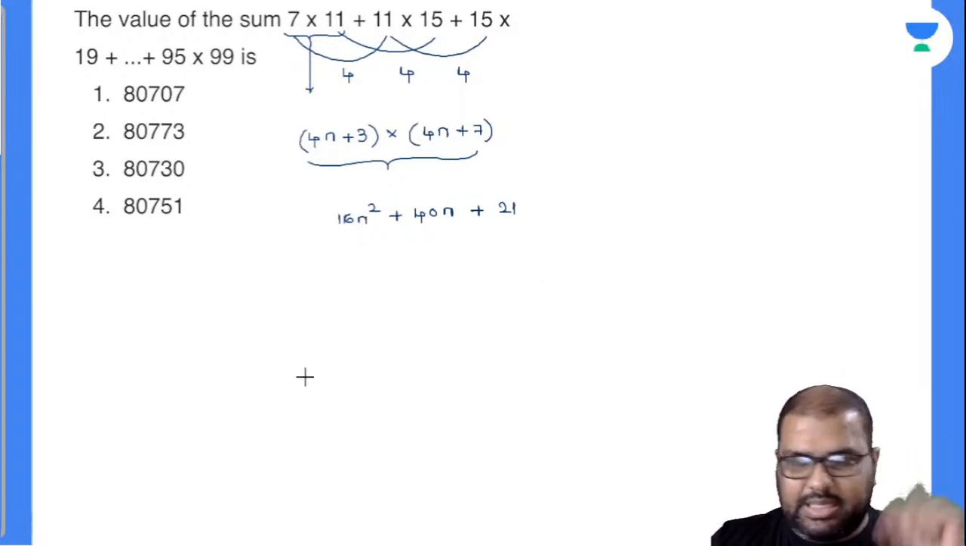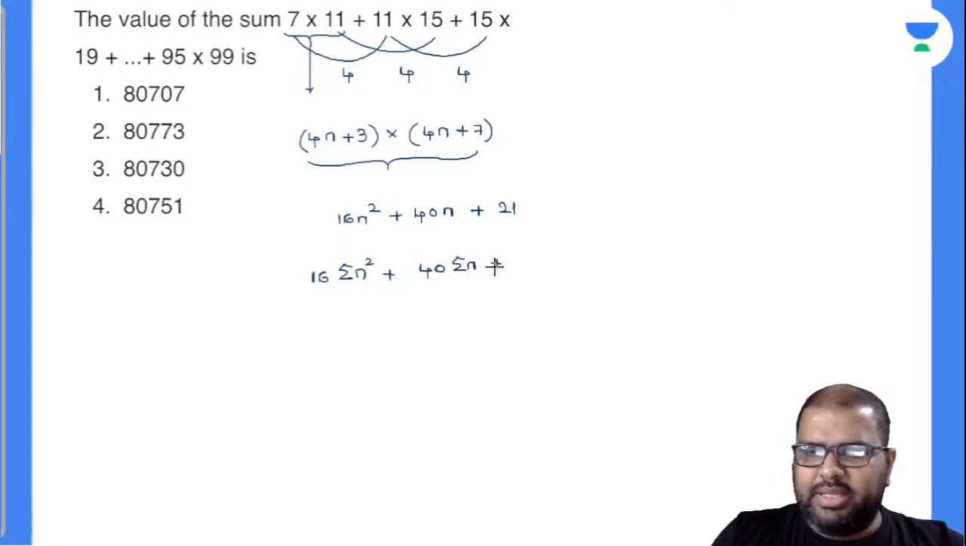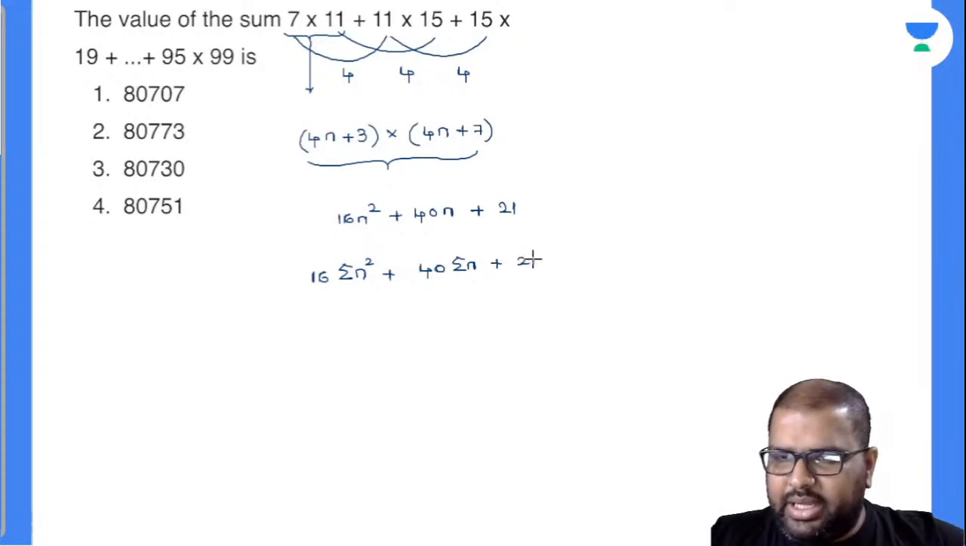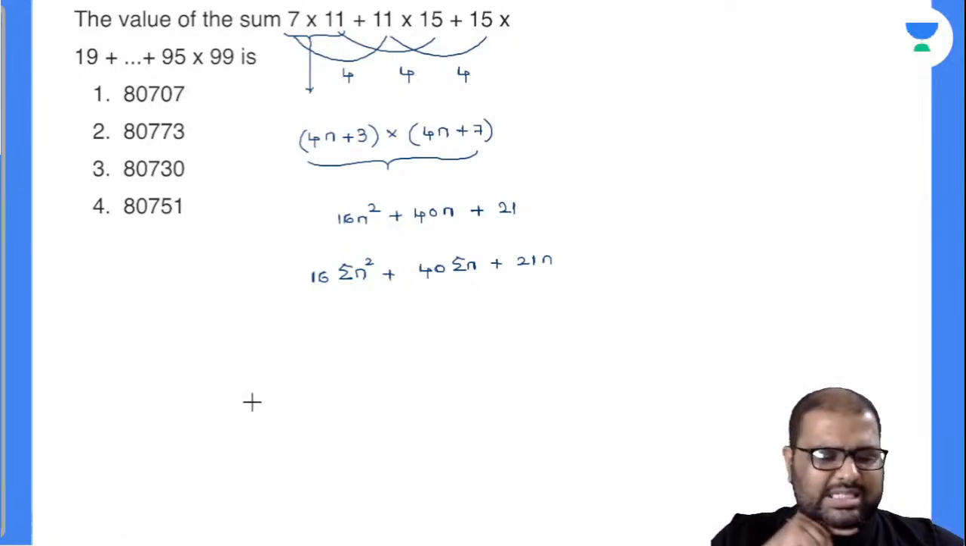I have to find the sum, so I have to write this expression like this now: 16 into sigma of n square, because I cannot take any values common now, plus 40 into sigma of n. So how many 21s will be there? Based upon the number of terms, n 21s will be there. Will you accept with me? Perfectly. What is this n value?